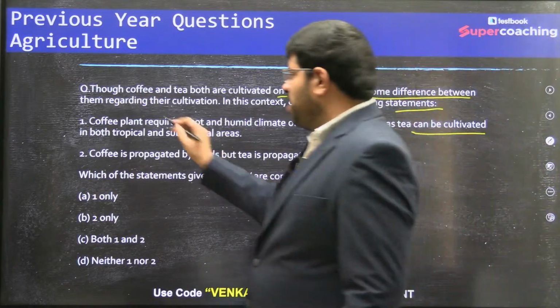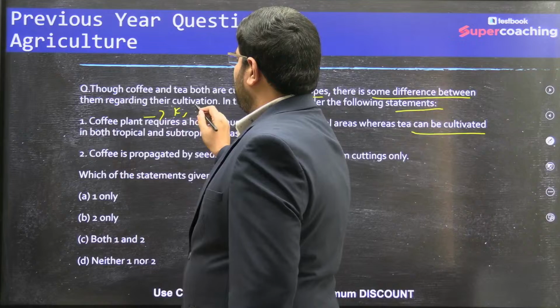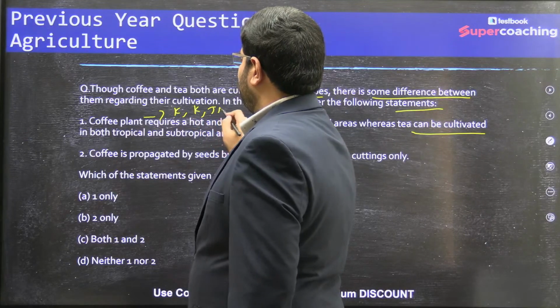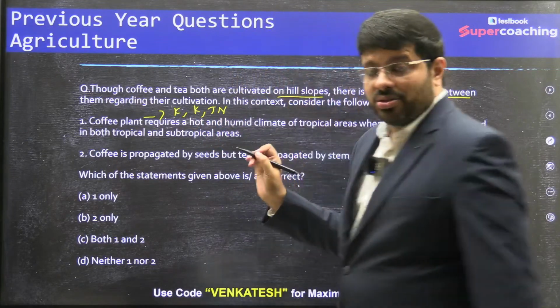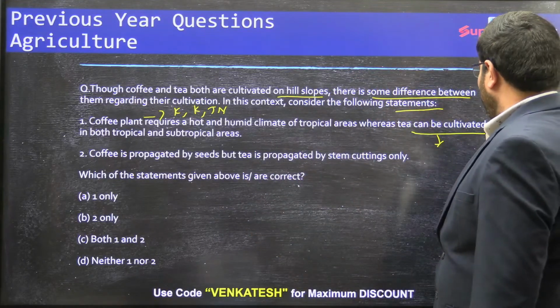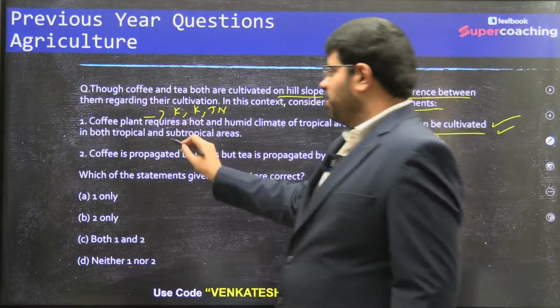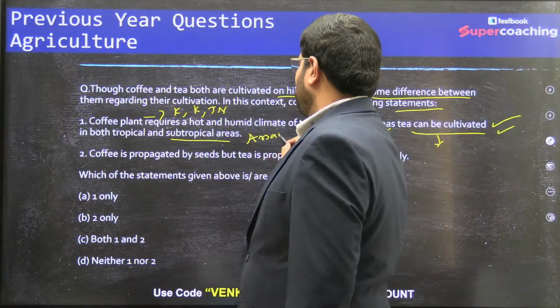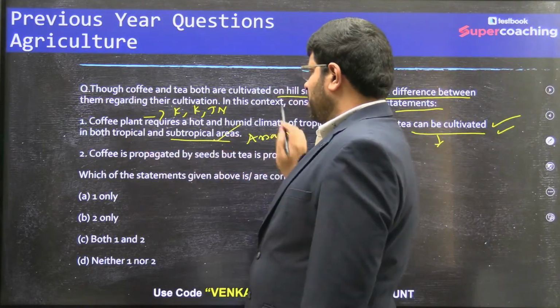If you see coffee, it is mostly from Karnataka, Kerala, Tamil Nadu. Tea is grown in South India as well as in Assam. So that indicates tropical and subtropical. Definitely it is right. Right? So it is right.